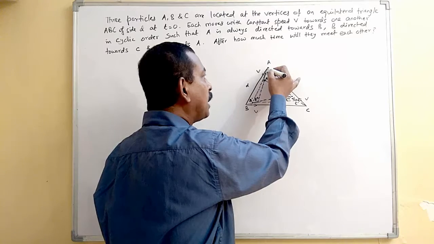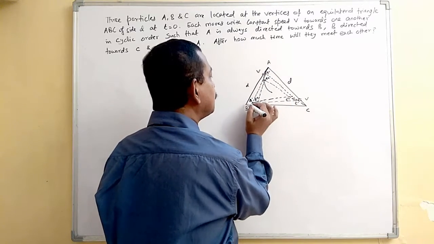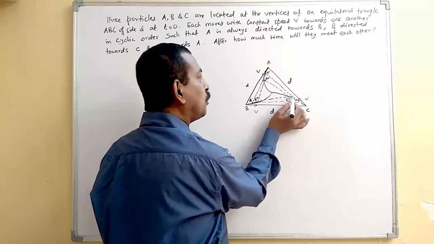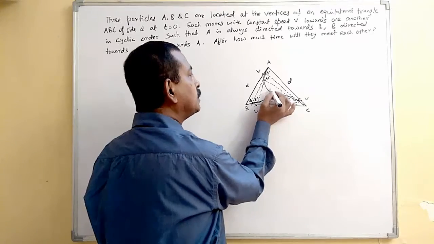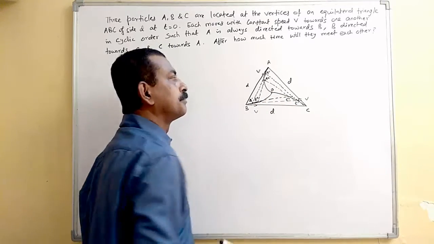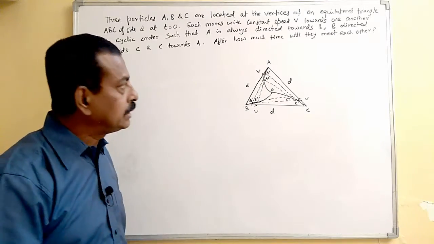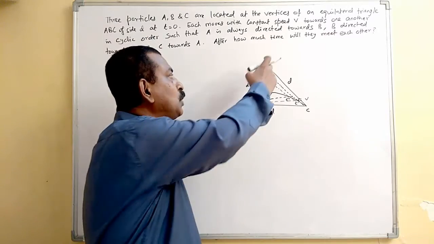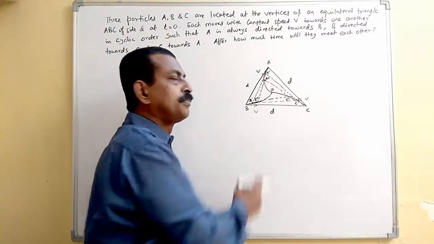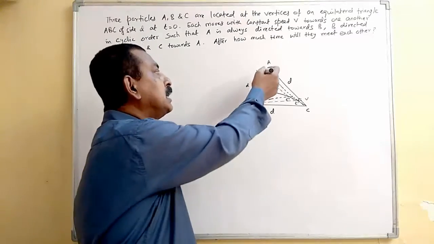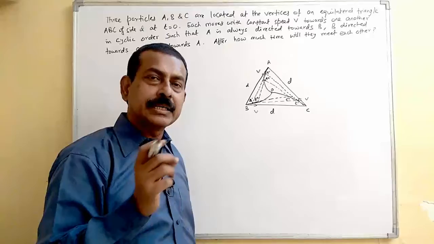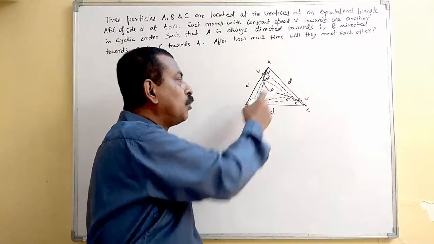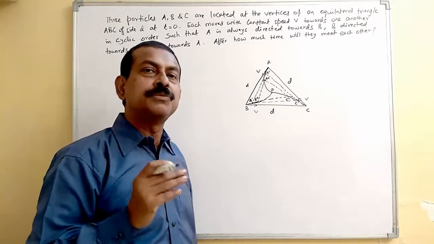If you consider the path followed, A will be moving like this, B will be following the path like this, and C will follow the path, so that they all will meet at this point. You have to find after how much time they will meet. This is the actual path followed. To find the time, you'll have to take the velocity at the different instants, and for how much time it has taken to move through that. That can be done only using calculus, that is, the use of integral calculus.